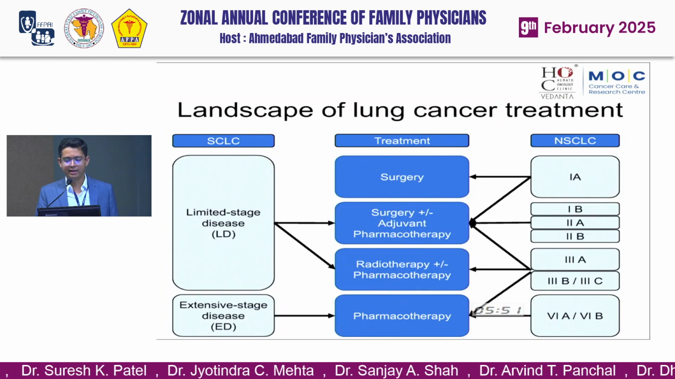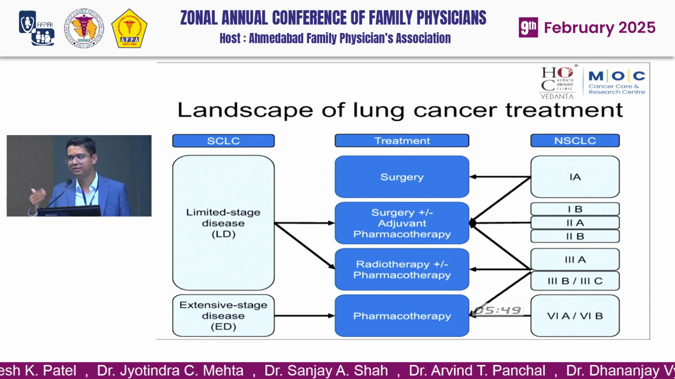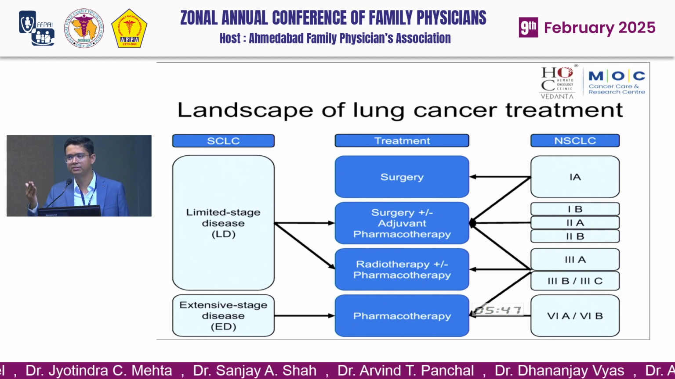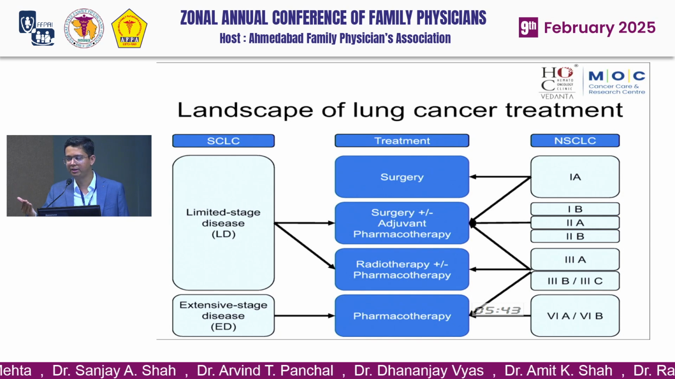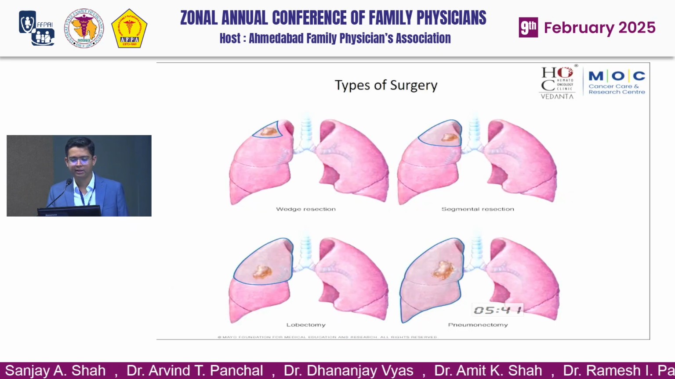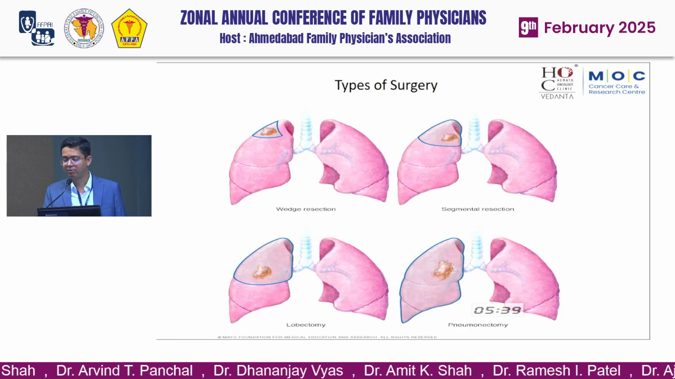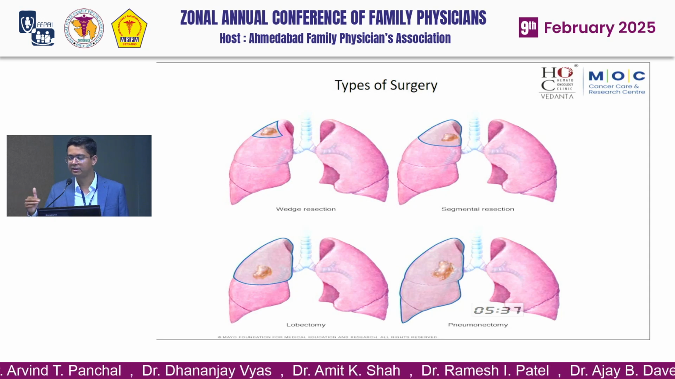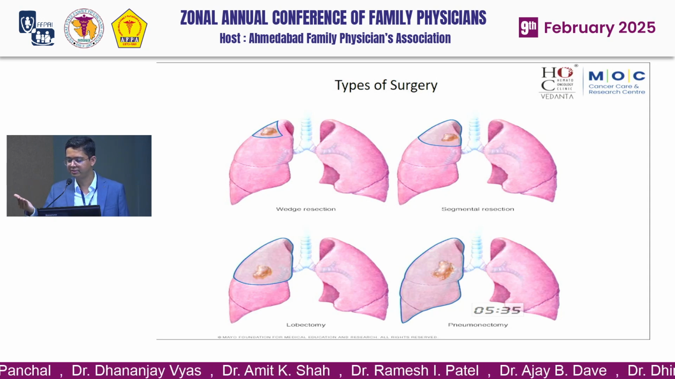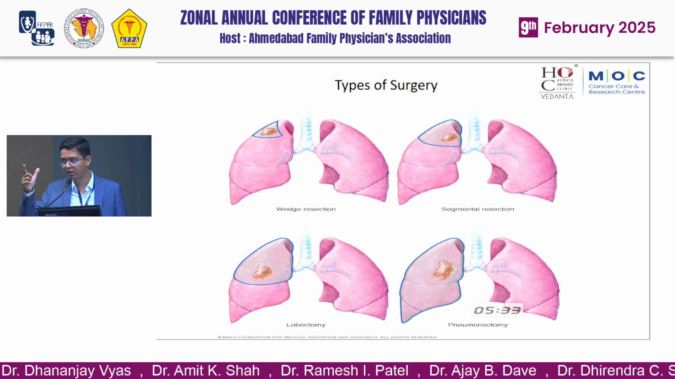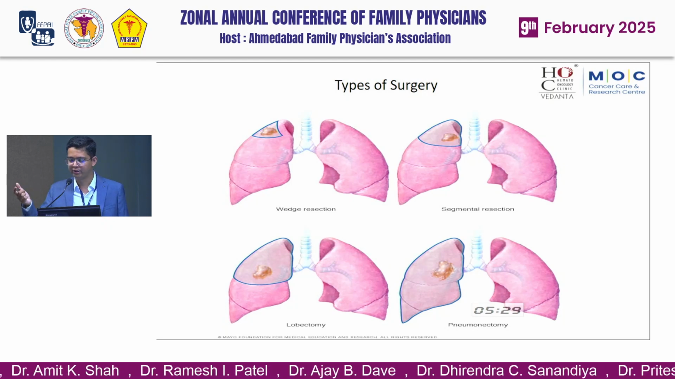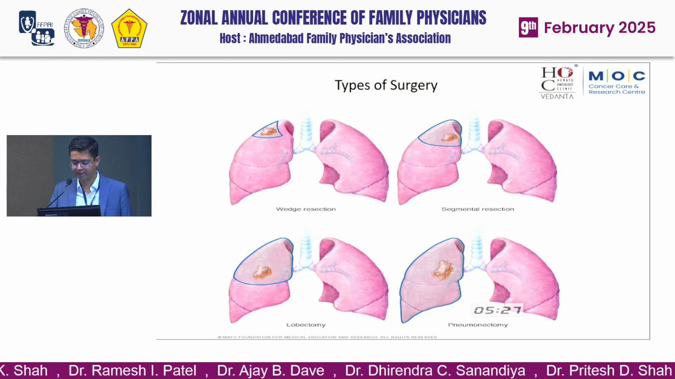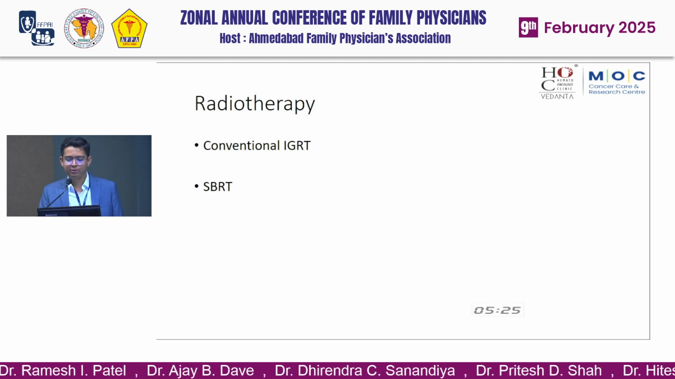This is the basic landscape of the treatment of lung cancer. So early stage lung cancer should be treated with surgery or radiotherapy, and advanced stage lung cancer should be treated with systemic therapy. And these are the types of surgery required in localized lung disease: either a segmental resection or a wedge resection, or you can remove the entire lobe if tumors are large enough, lobectomy. Pneumonectomy we are not practicing nowadays.